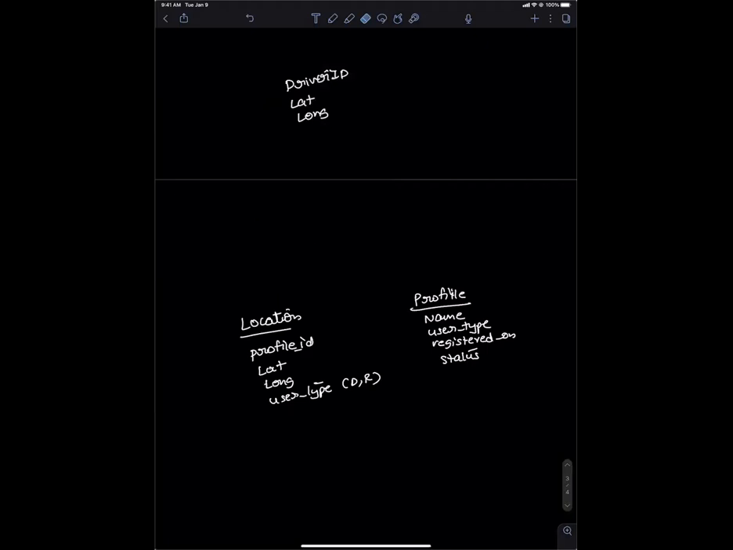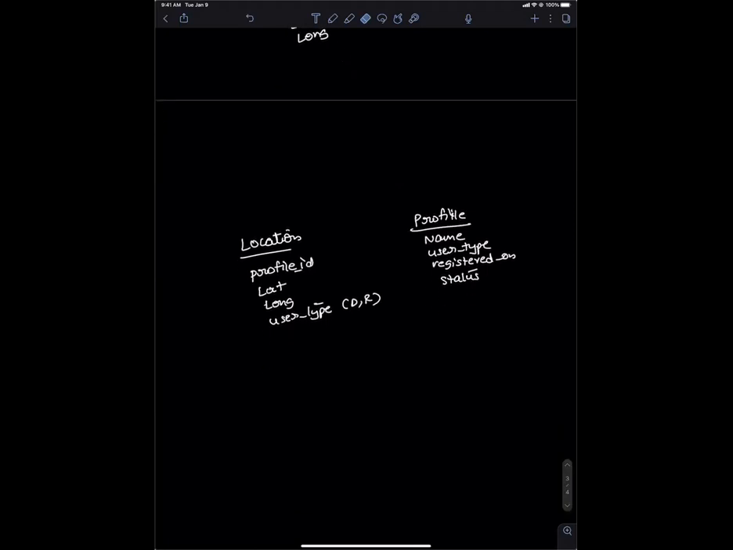Okay, so I'm just trying to understand your thought process. I have two questions. First, what is the advantage and disadvantage of having the location inside the profile, like having profile and location in the same table? That is my first question.